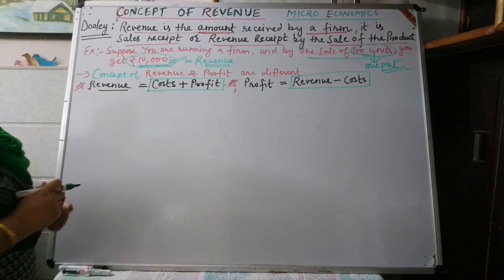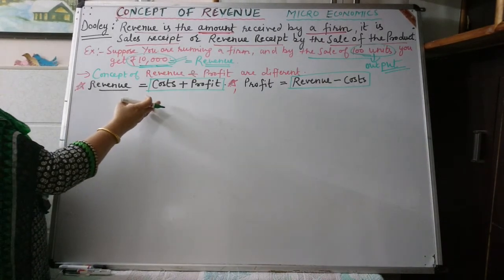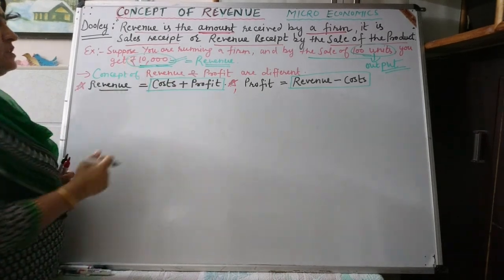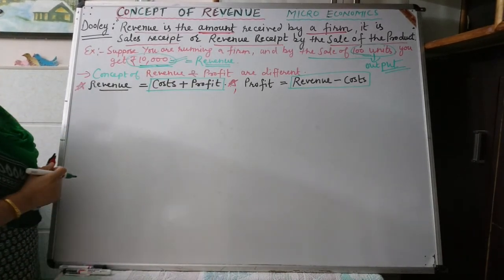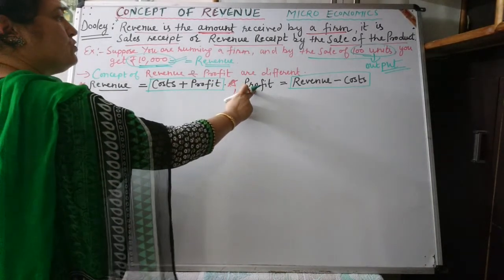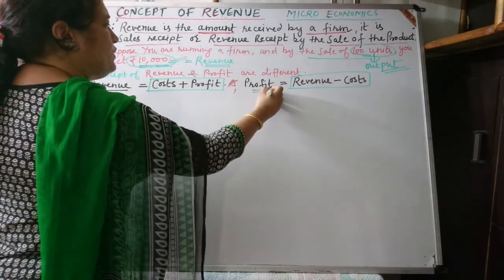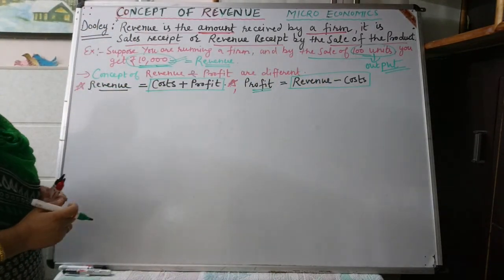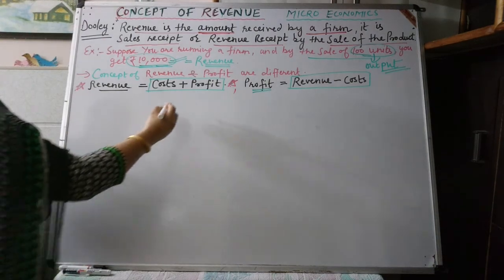If a firm wants to see its profits, then whenever costs are deducted from the revenue, profit can be calculated easily.